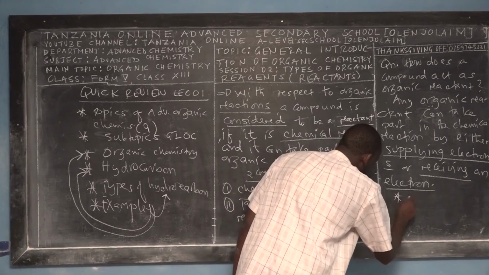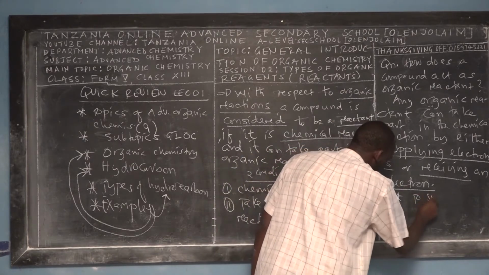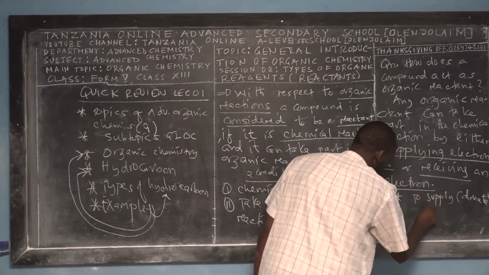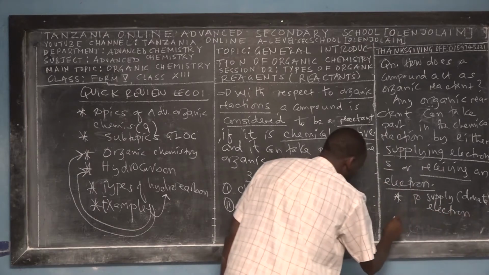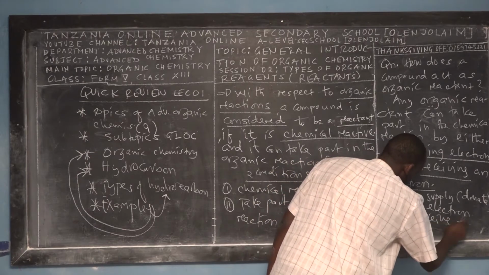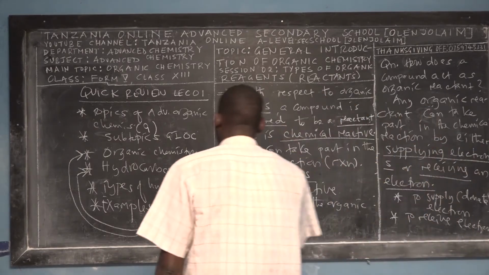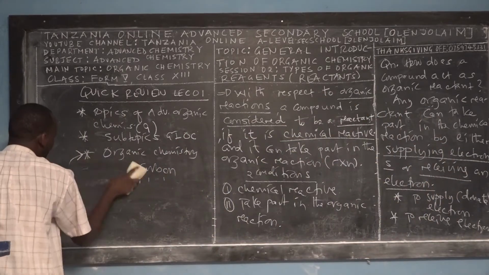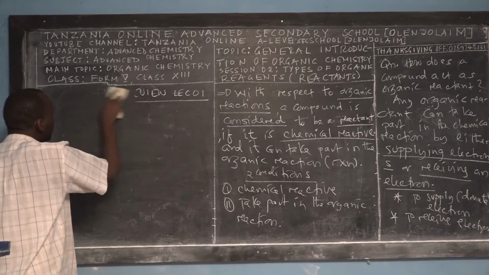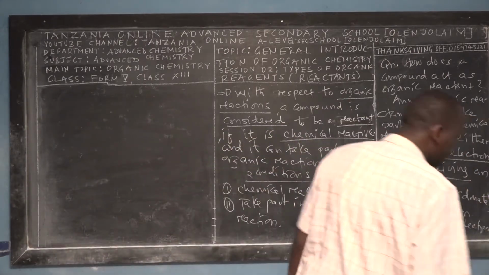To summarize, there are two conditions. To supply means to donate, or to receive electrons. Those are the factors required for an organic reactant to take part in the chemical reaction, because that's the second condition for a compound to be an organic reactant.